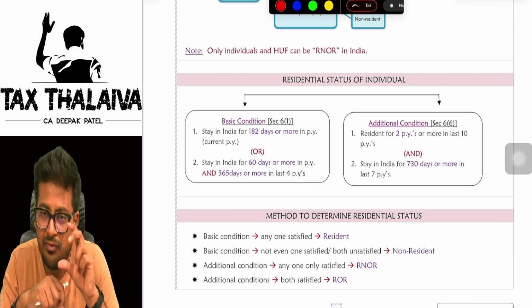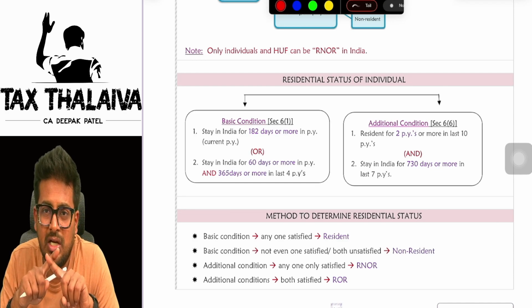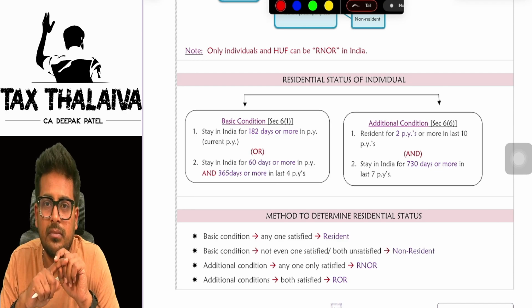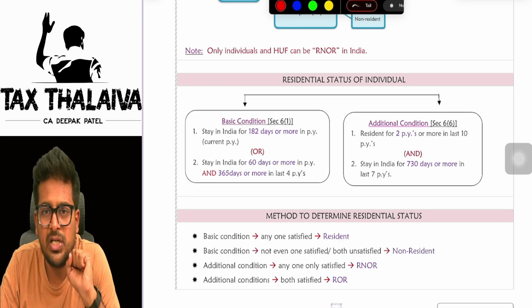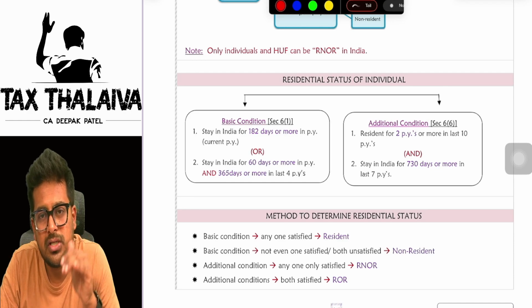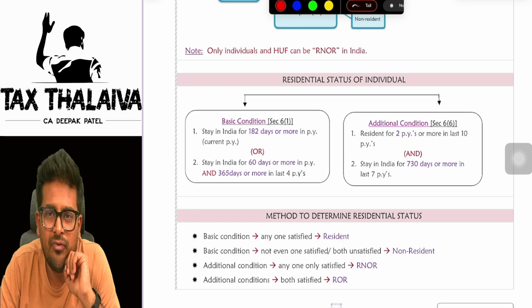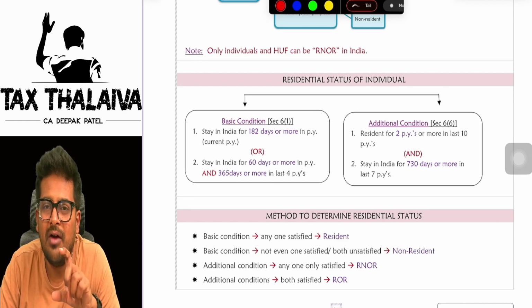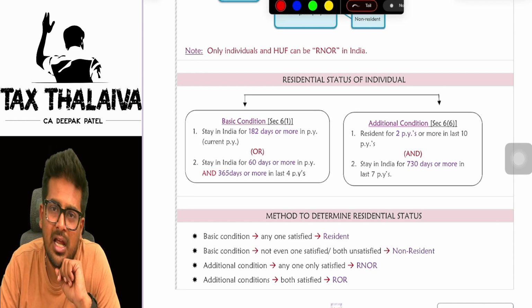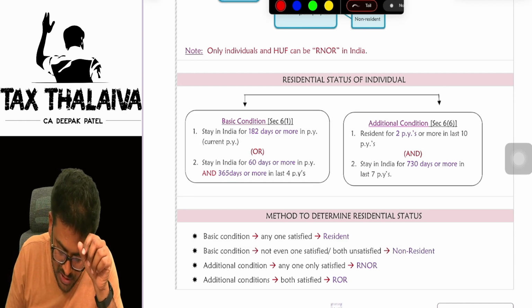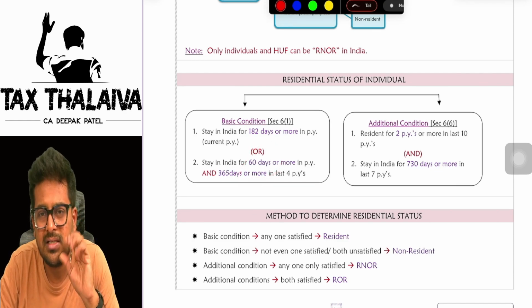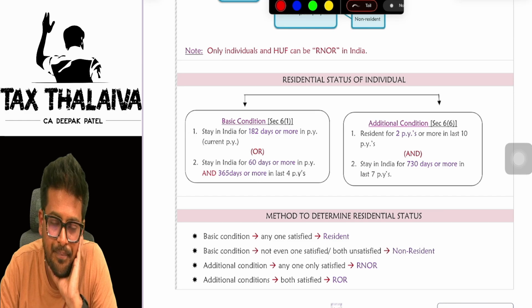In these three cases, in the first scenario, you have to just ignore the second basic condition. In the second special case, Indian citizen or person of Indian origin visiting India having Indian income of more than 15 lakh rupees, you have to change the second basic condition. In the place of 60, you will take 120 days. Rest all remains the same.